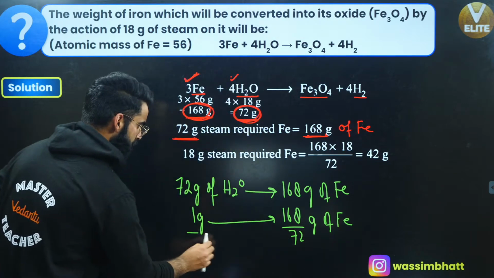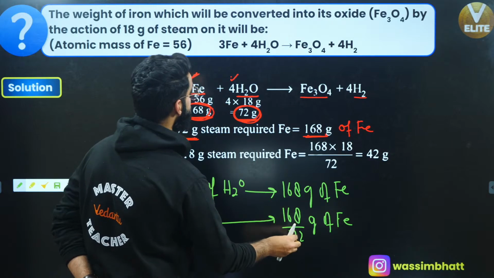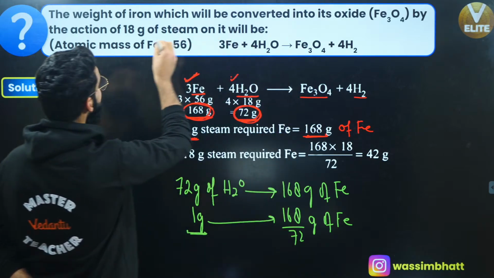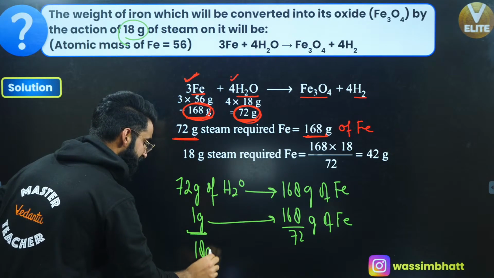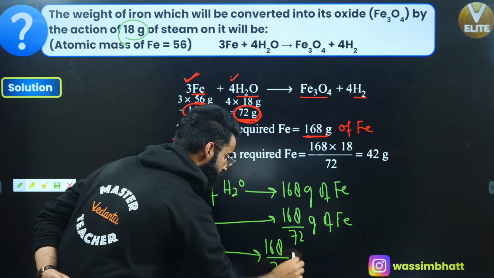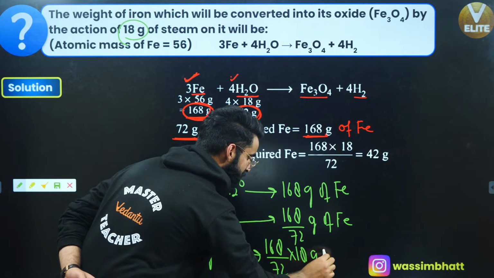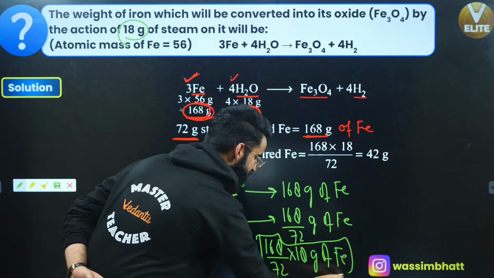If 1 gram of steam is reacting with these many grams of iron, I can simply say 18 grams of steam will be reacting with 168 divided by 72 multiplied by 18 grams of iron. So this is the mass of iron that has participated in the reaction.